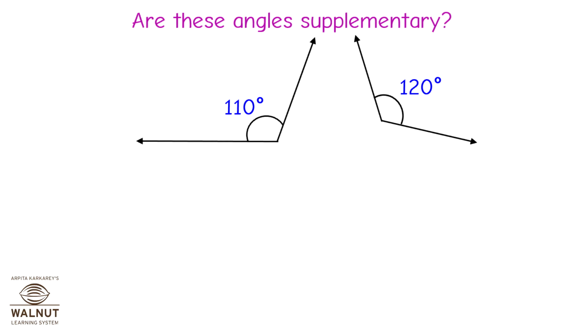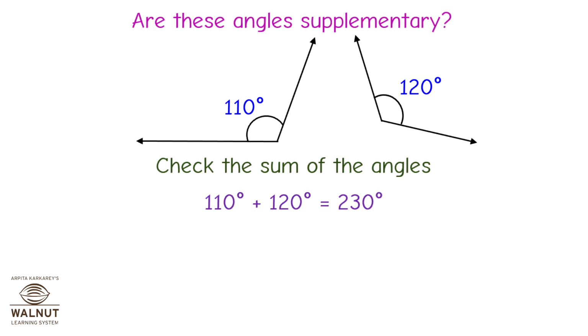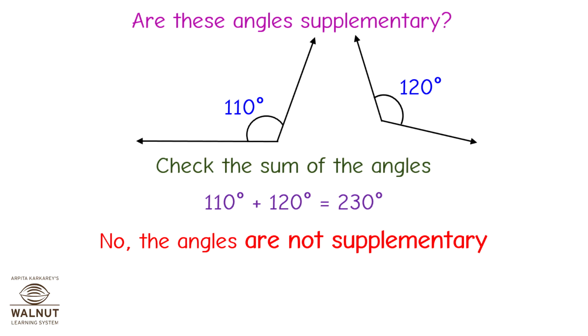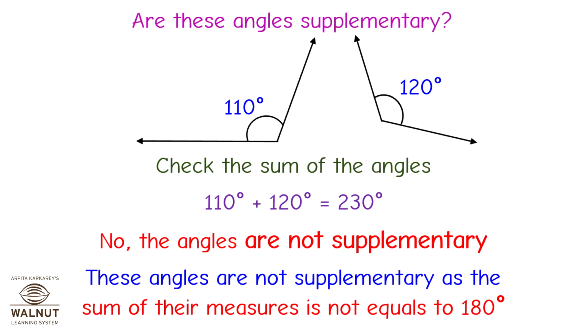Are these angles supplementary? Check the sum of the angles. 110 degrees plus 120 degrees is equal to 230 degrees. No, the angles are not supplementary. These angles are not supplementary as the sum of their measures is not equal to 180 degrees.